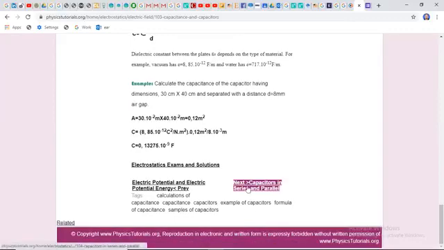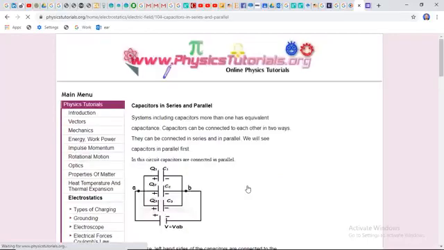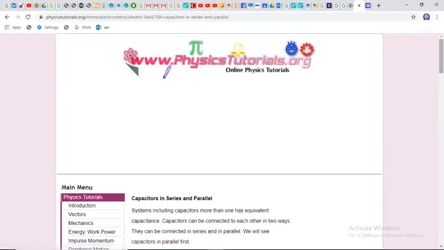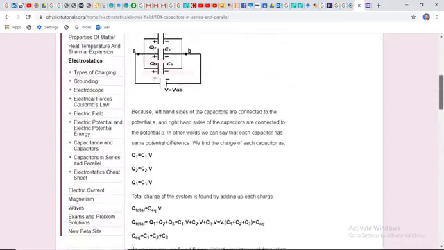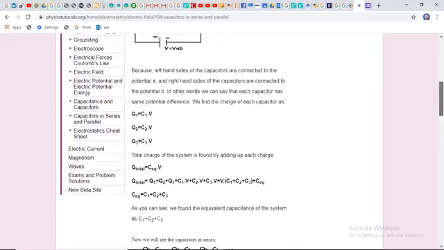Up to this point, I already discussed the concept of capacitors in series and in parallel, the combination of inductance in series and parallel, and the concept of resistance connected in parallel and series. So these are the simple concepts of equivalent capacitance. We already discussed them in matric and inter, so I'm not here to discuss how to calculate the equivalent capacitance from the basic level to the advanced level.